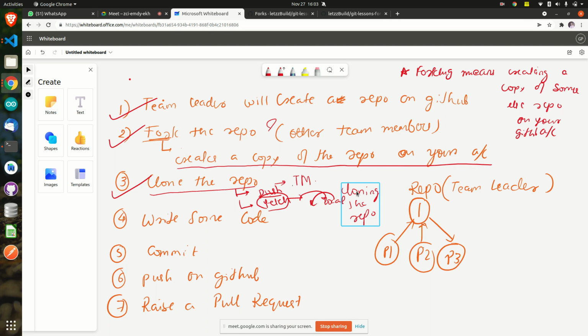Done? Green color button, copy that link and paste it. Use that command, git clone, whatever is there, and it should be pasted. It should clone. Git clone, then the URL. Done?